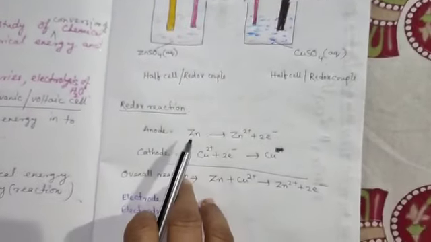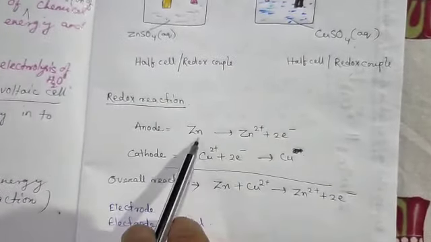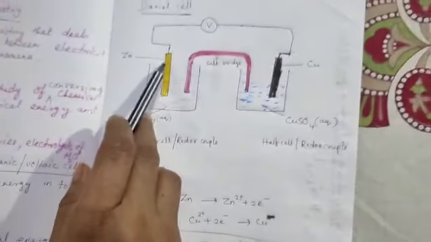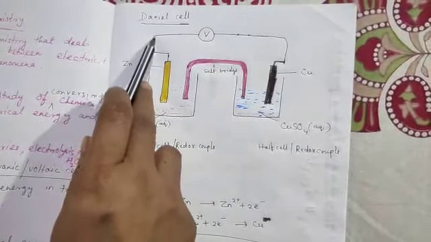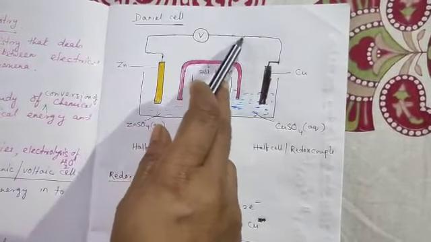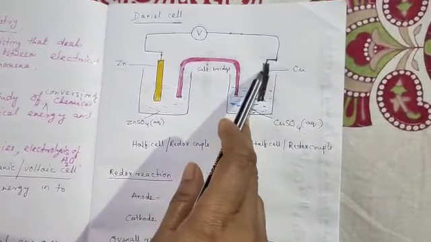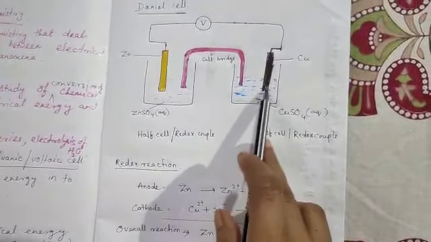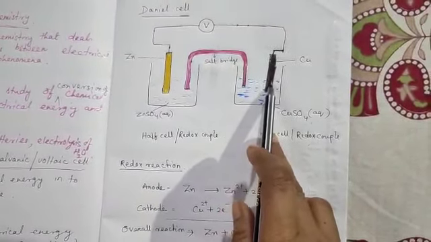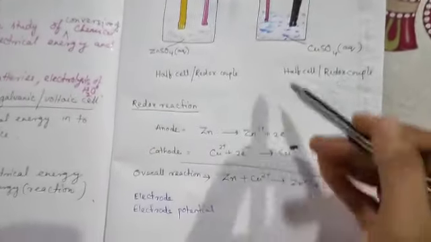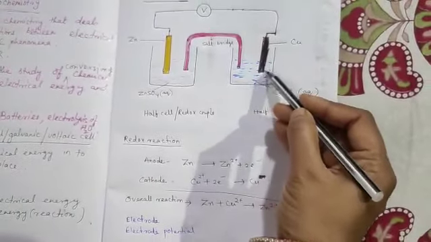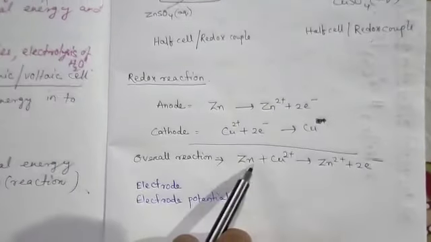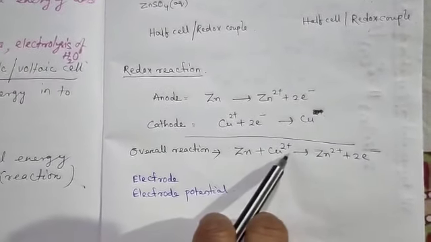The redox reaction will take place. Zinc will be oxidized to form zinc ions, and the electrons will flow from the zinc electrode, pass through this voltmeter, and then reach the copper electrode, where the cupric ions from the solution will pick up, every cupric ion picking up 2 electrons to form a copper atom. So the copper atom will get deposited on the electrode, and in the overall reaction you can see zinc is giving electrons to cupric ions.